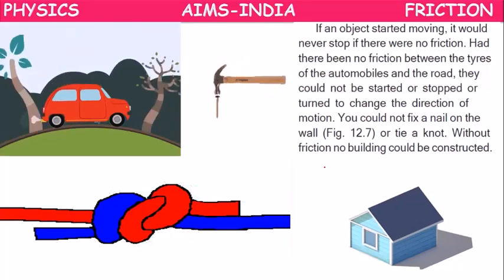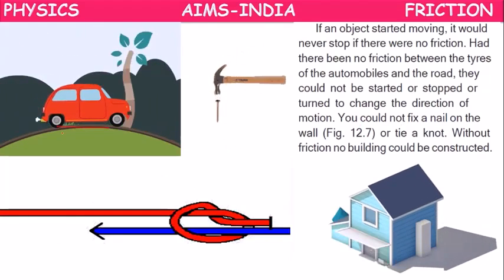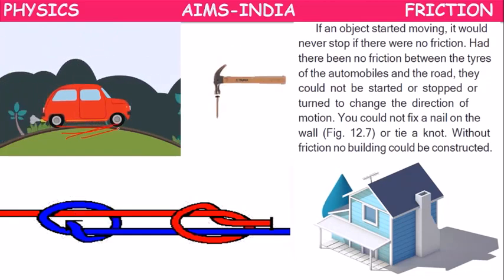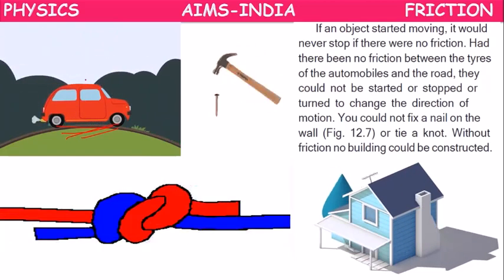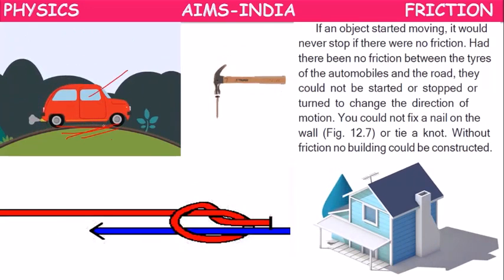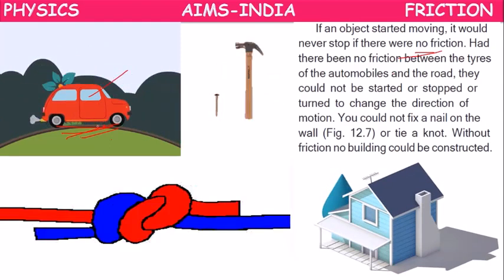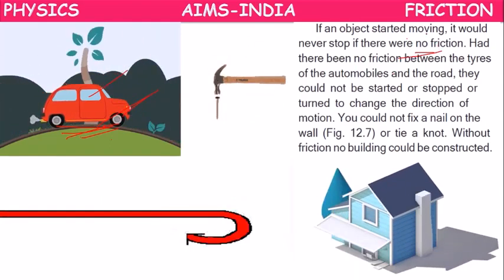Suppose this car has started. Because there is friction, if you apply brakes, it will stop. Otherwise, if there is no friction, once it has started moving, it won't stop at all.